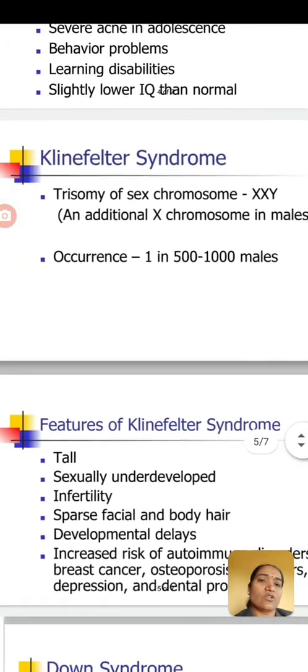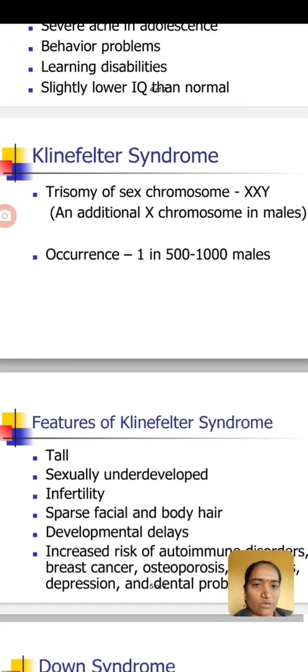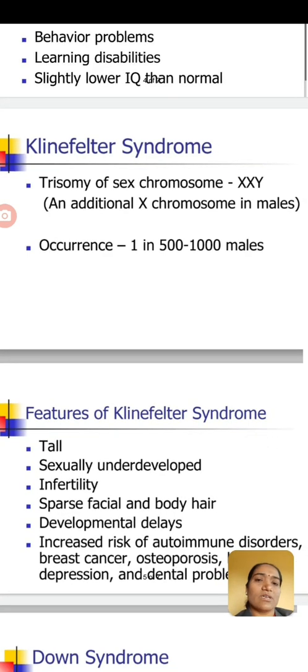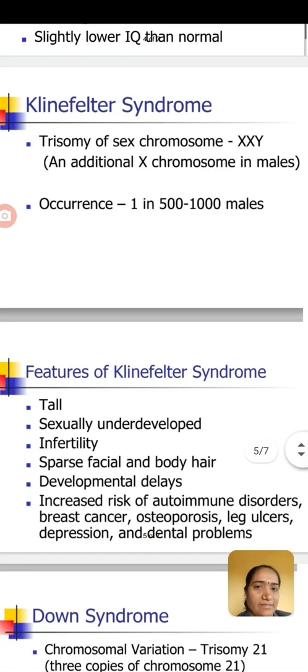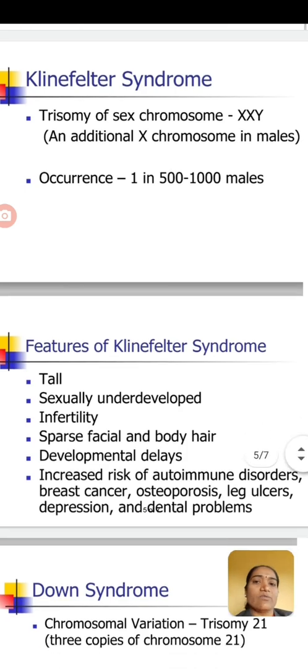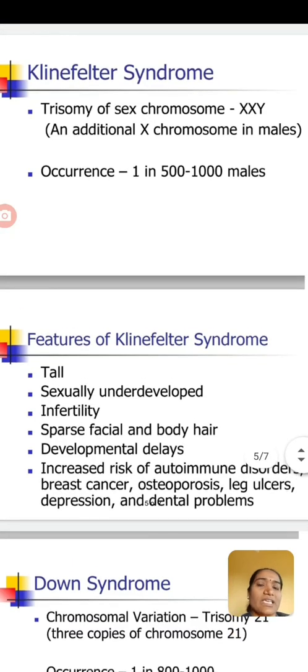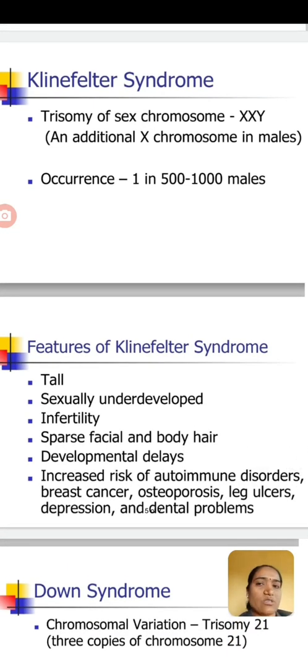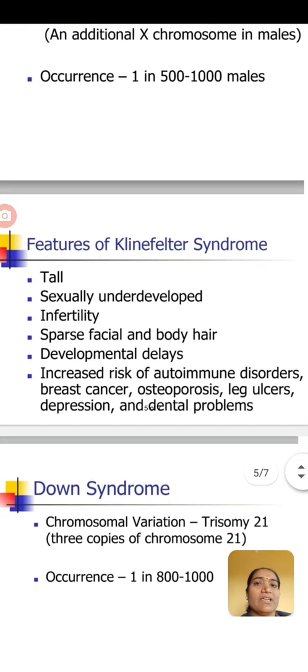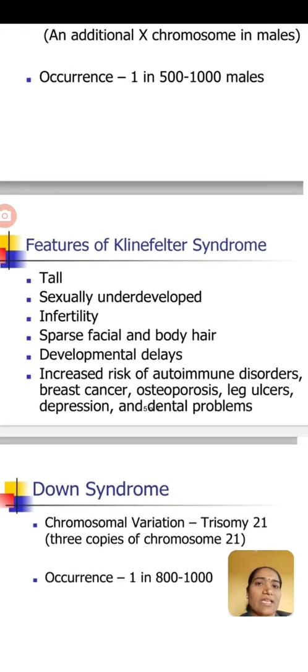Then the next disorder is Klinefelter syndrome. How does Klinefelter syndrome occur? An additional X chromosome is added in a man. In the previous trisomy there is addition of Y, but here there is addition of X in the male. The X chromosome is responsible for femaleness, and it is extra added in the male. What is the percentage of occurrence in males? It occurs in one man in 500 to 1000 males.